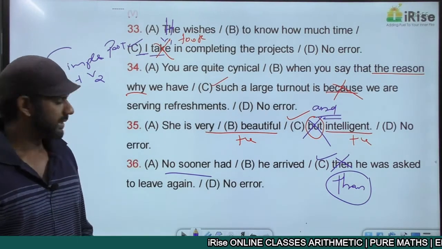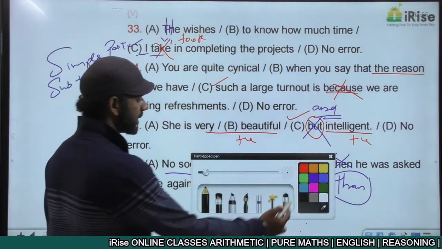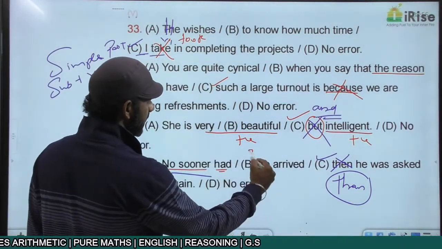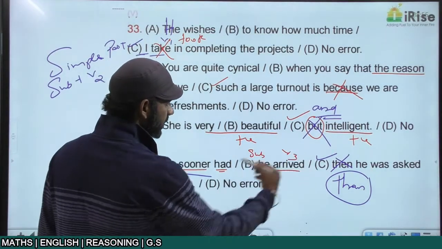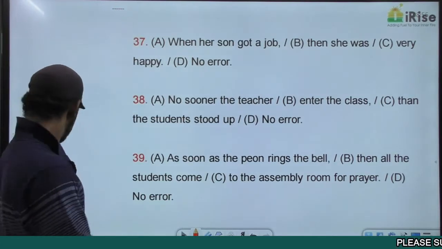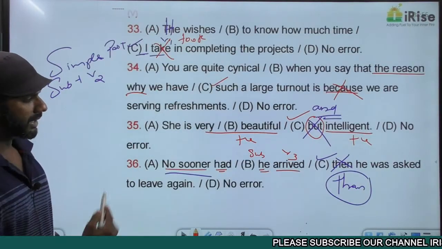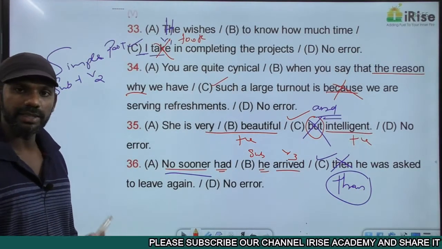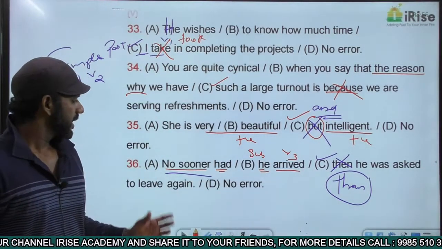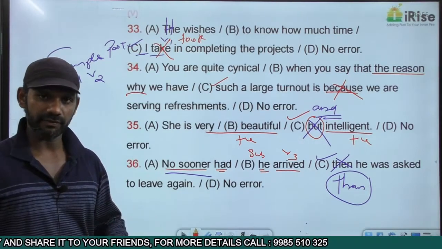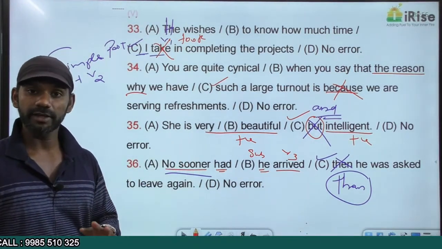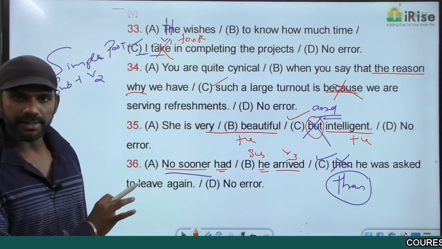Come to statement once again. No sooner had he arrived. No sooner had, subject is he. Arrived is V3 here. So no sooner had subject V3 followed by than he was asked to leave again. The same idea in the no sooner did form becomes no sooner did he arrive than he was asked to leave again. The same meaning but two different forms. The error is in part C.